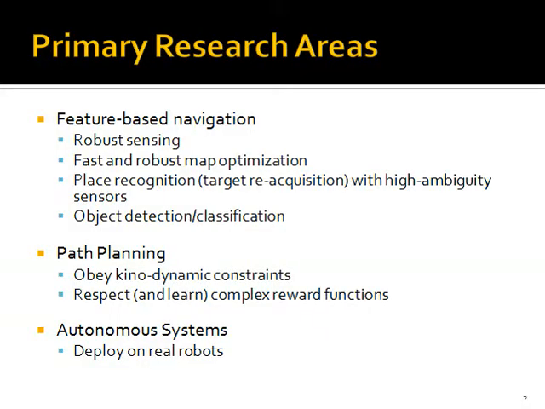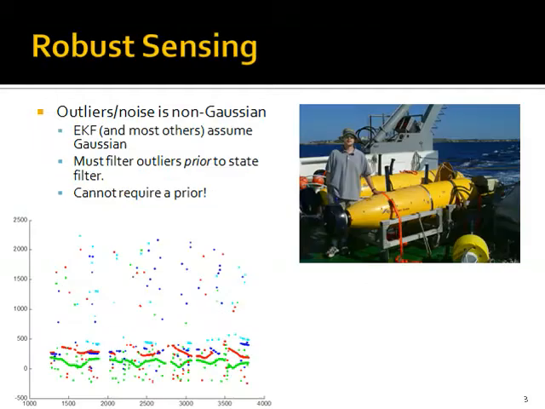My research areas can be divided into three basic areas. The first major area is feature-based navigation. My work is focused on dealing with sensor noise and ambiguity, and with building algorithms that scale well. I'm also interested in path planning, particularly in contexts where there are kinematic and dynamic constraints that must be obeyed. An exciting and emerging research area is incorporating learning. How can robots learn to behave by watching and interacting with humans?